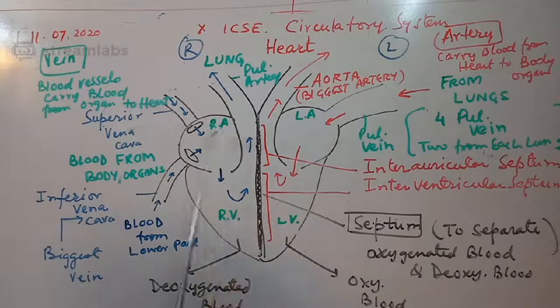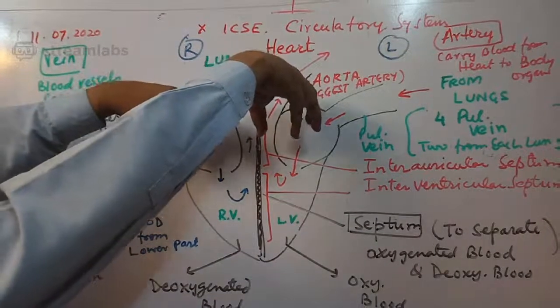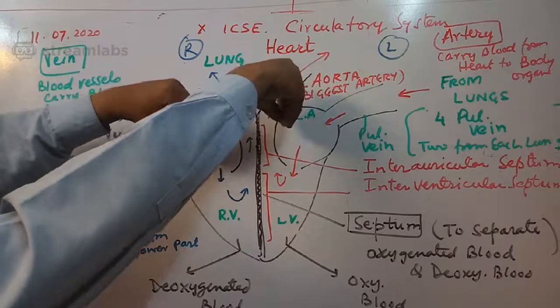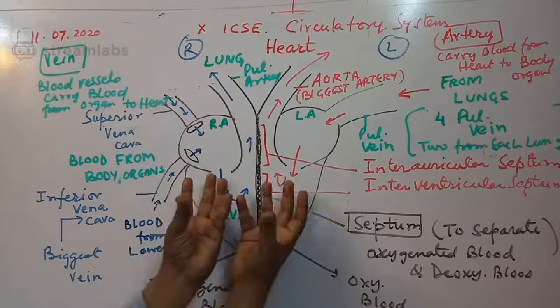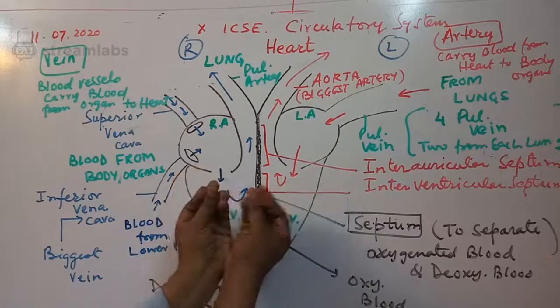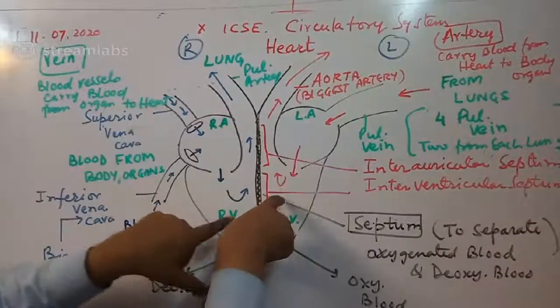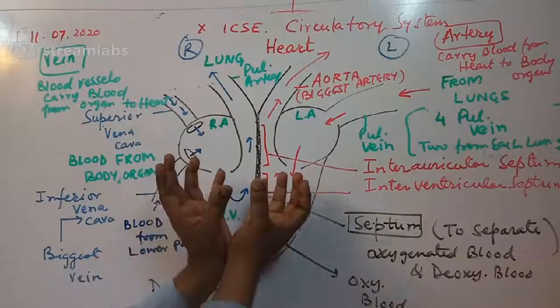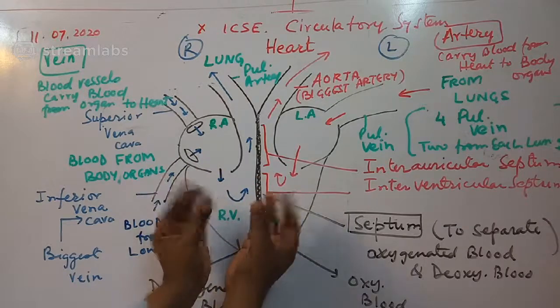So then these two auricles pump the blood at a time together. These are the two auricles. These auricles pump the blood together, and at the same time the blood is received by the two ventricles. Auricles pump the blood into the ventricles together, and these two ventricles pump together.